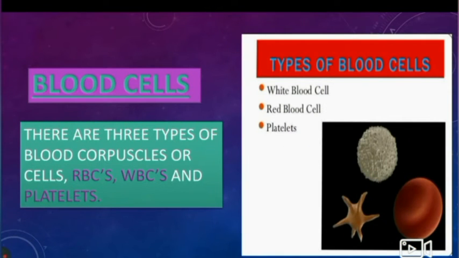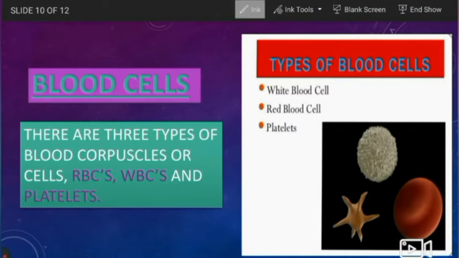Now are the blood cells. There are three types of blood corpuscles or blood cells, which are RBCs, WBCs and platelets. The work of RBCs is to transport oxygen, and they contain a pigment called hemoglobin. When hemoglobin and oxygen combine, they form oxyhemoglobin, which gives RBCs the red color.